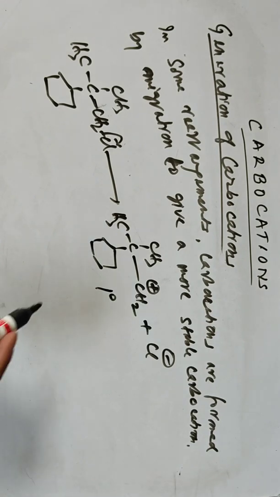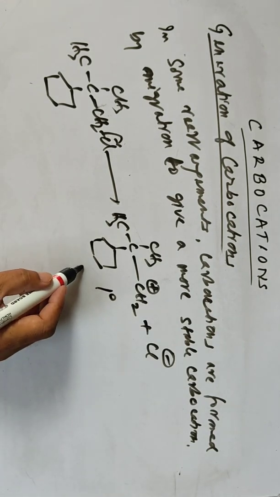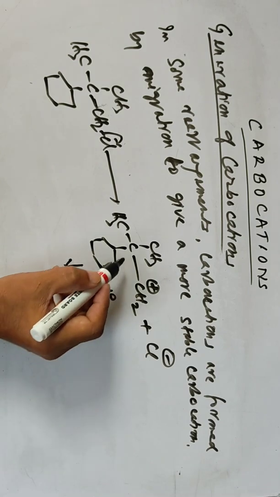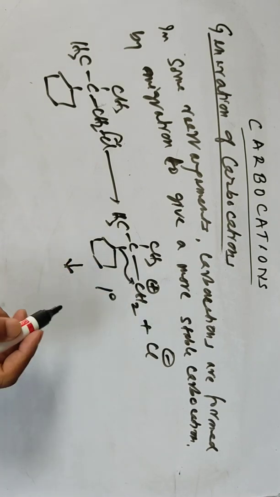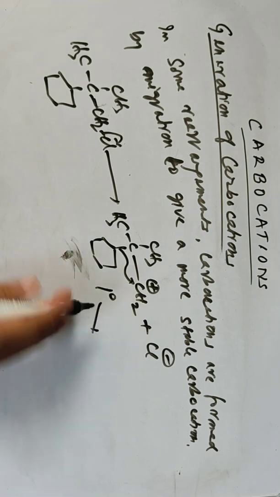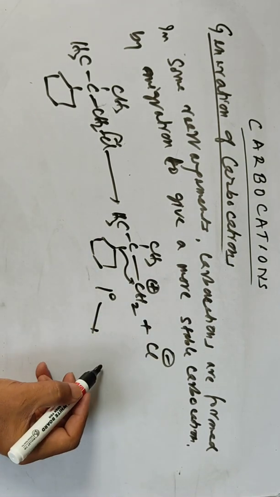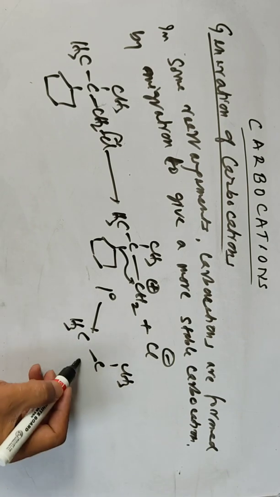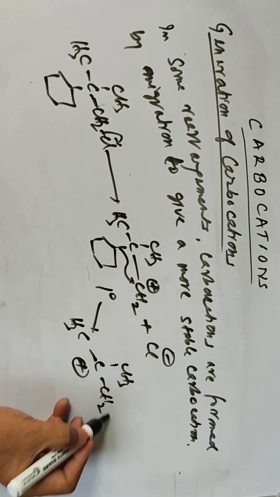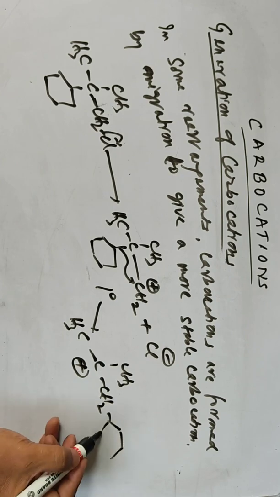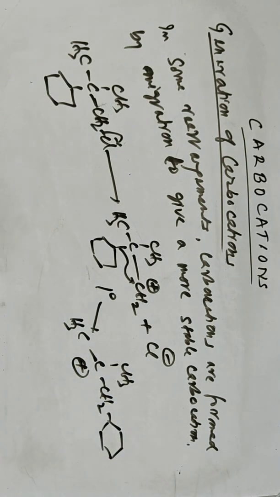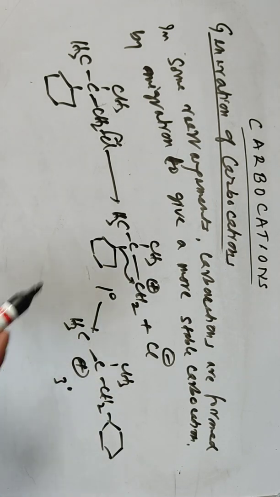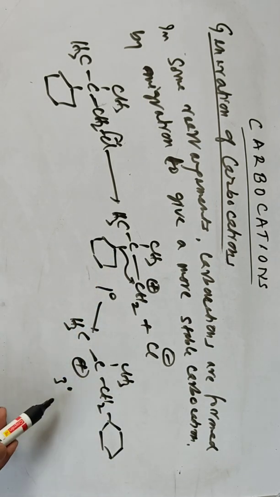So to get the more stable carbocation, this migration takes place. These groups migrated now, the cyclohexyl group migrated. So now we have another carbocation, CH3, positive charge, CH2, and the cyclohexyl group. So this is now a tertiary carbocation. Rearrangement takes place by migration of this group to get a more stable carbocation.